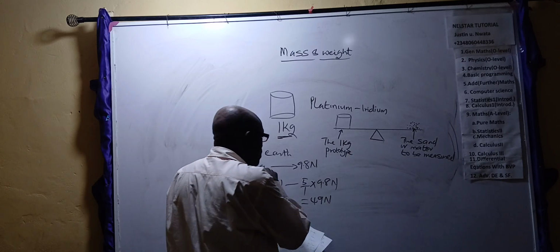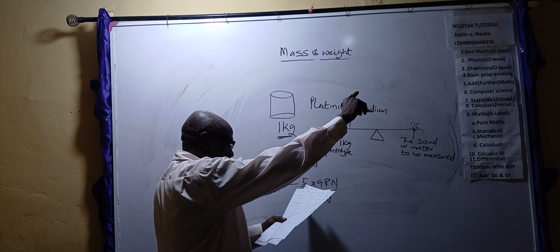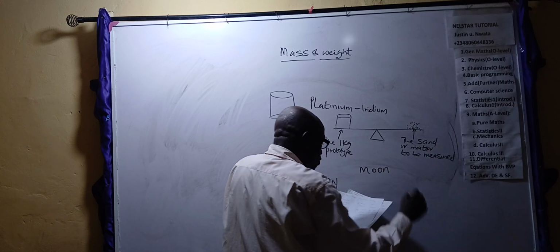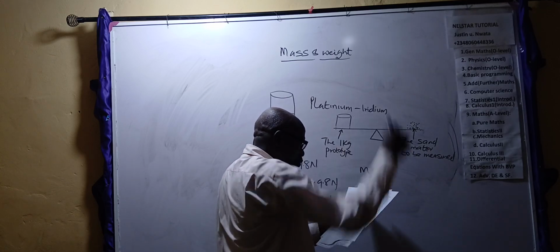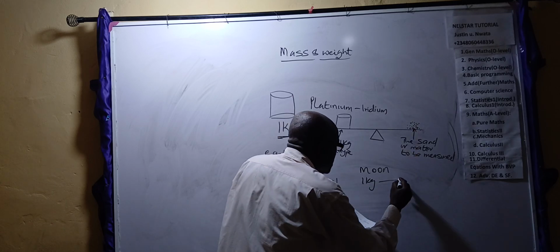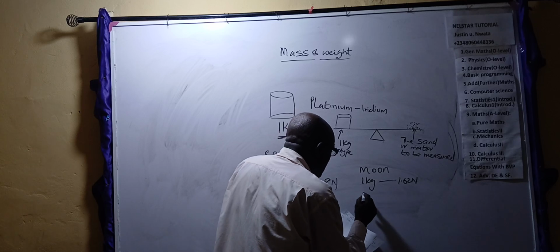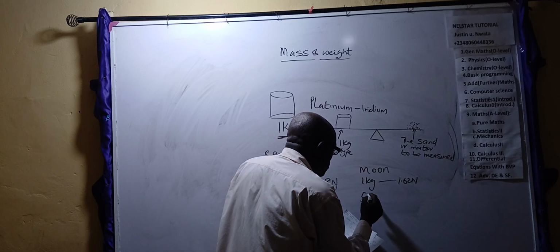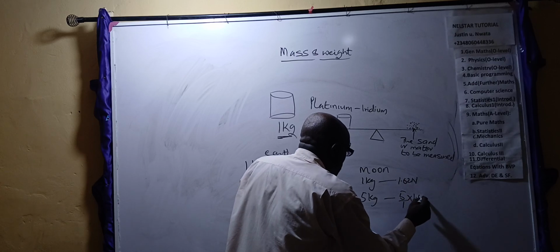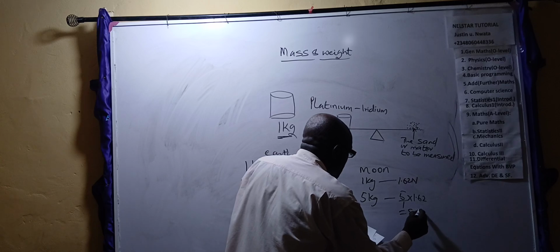The same 1 kg was taken to the what? Was taken to the moon. And when it was getting to the moon, it was also weighed. The pull on 1 kg, the pull that dragged it was 1.62 Newton. Now 5 kg say, I think we need to get 5 kg on the moon. 5 over 1 times 1.62, which gave us 8.1 Newton.